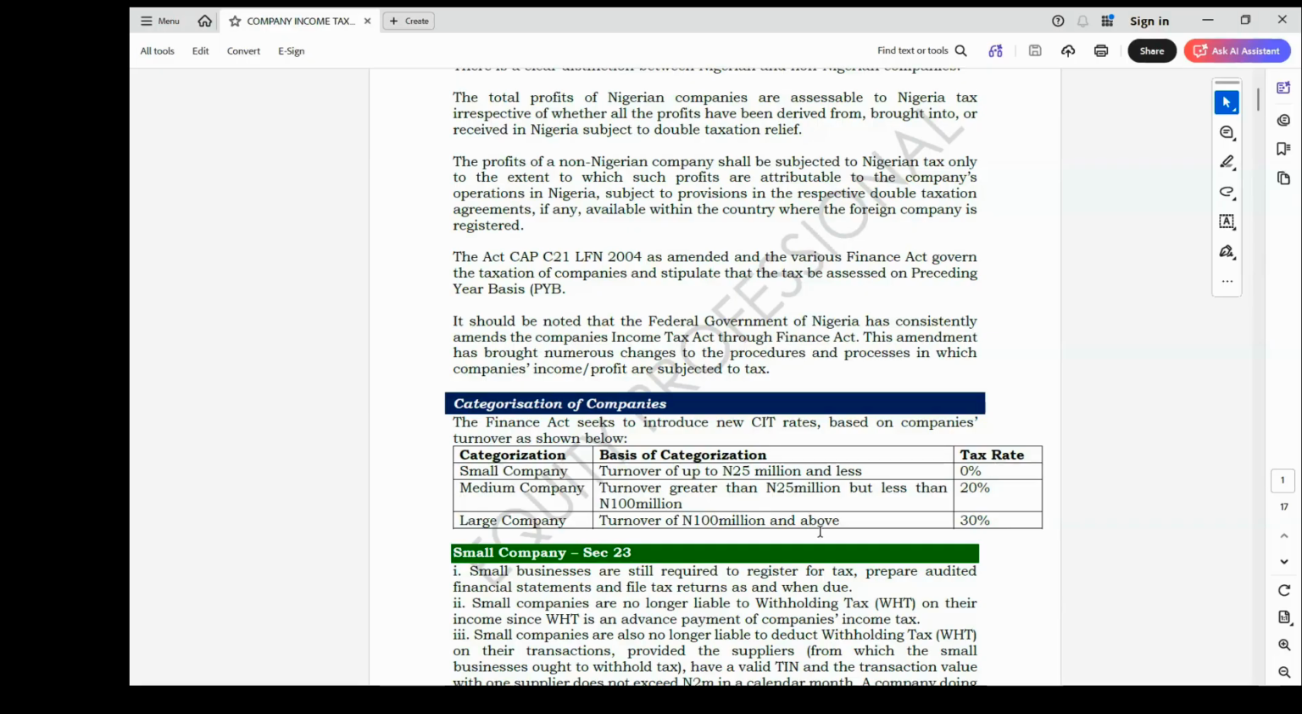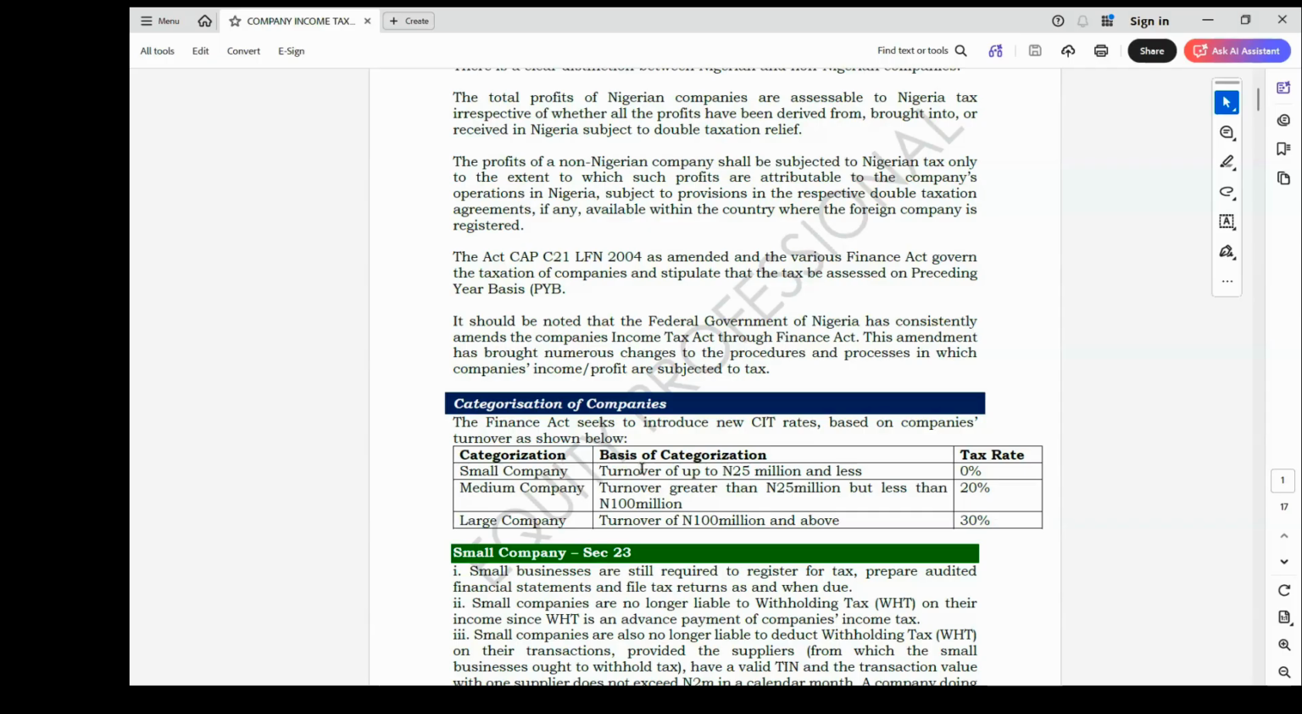For medium companies, the tax rate is 20%. Large companies are those with an annual turnover of 100 million naira and above, and the rate of tax is 30%. So this categorization will help you know the rate to adopt when you are asked to compute company income tax. But take note, where the examiner does not give you the turnover in a question.